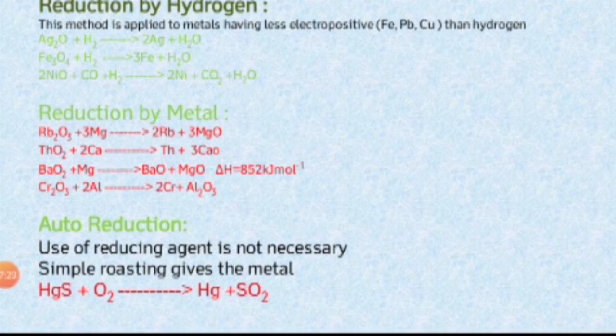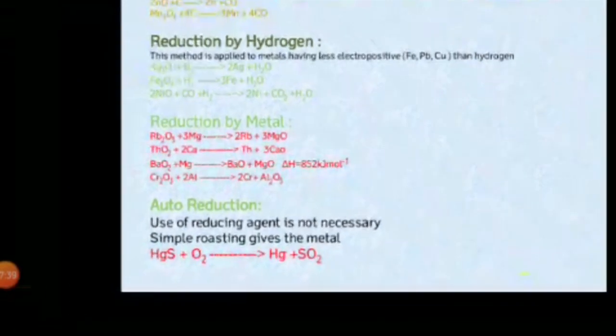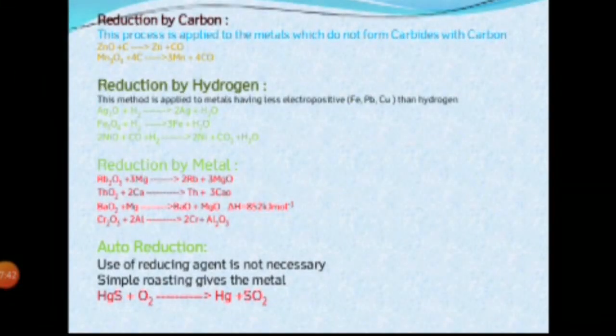See the example, cinnabar, HgS. Cinnabar is treated with oxygen, and it forms mercury and sulfur dioxide. So these are the processes used to convert the metal oxide into metal, that is the second step of extraction.